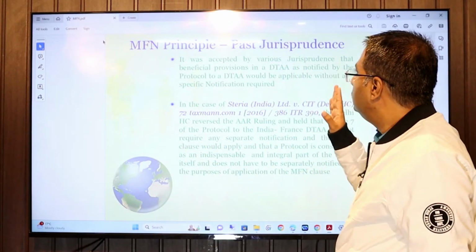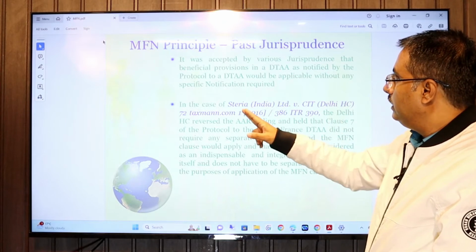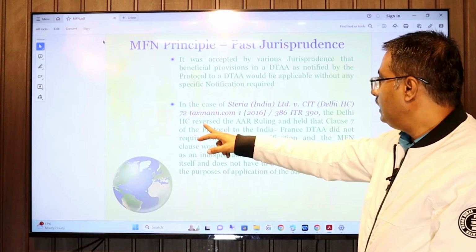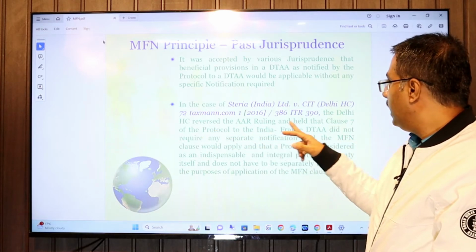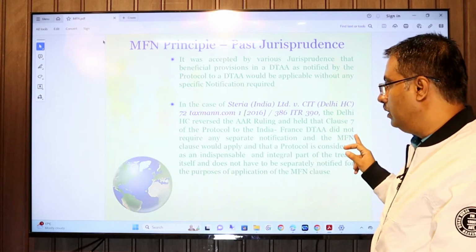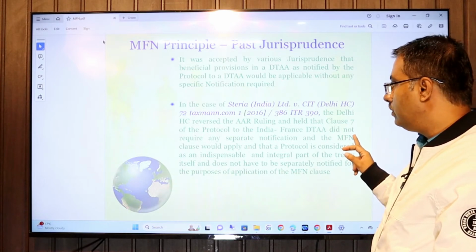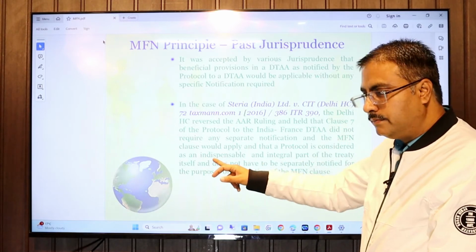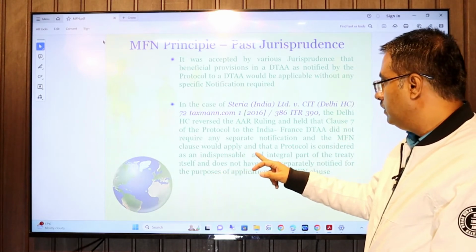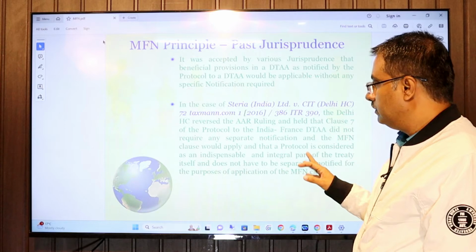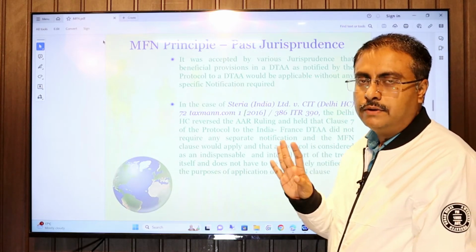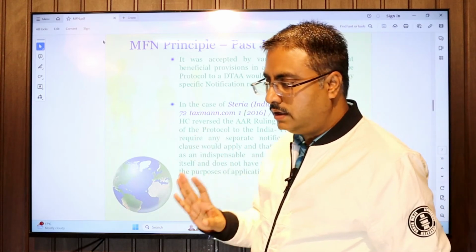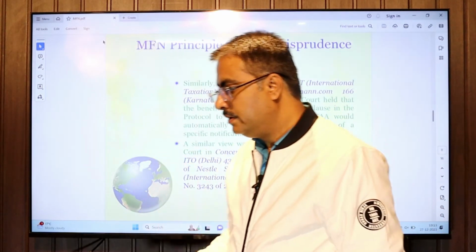Past jurisprudence was in respect of the Steria case law. The Delhi High Court reversed the AAR ruling and held that clause 7 of the Protocol of the India-France DTA did not require any separate notification, and the MFN protocol was considered not to require separate notification. In the Steria case, the Delhi High Court reversed the AAR ruling.